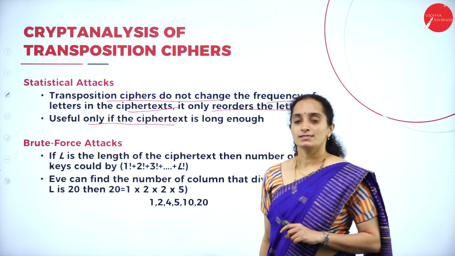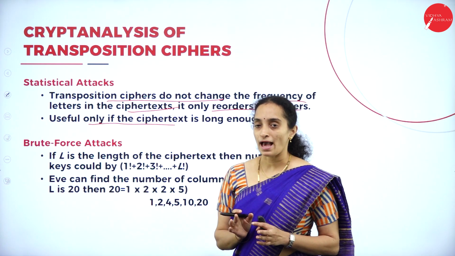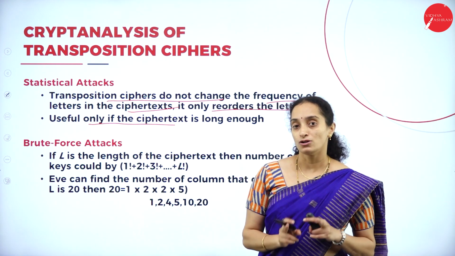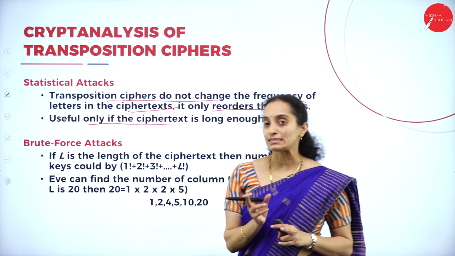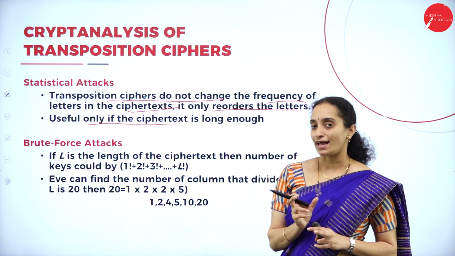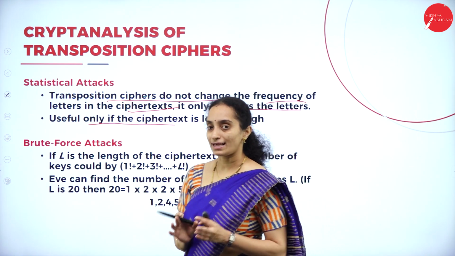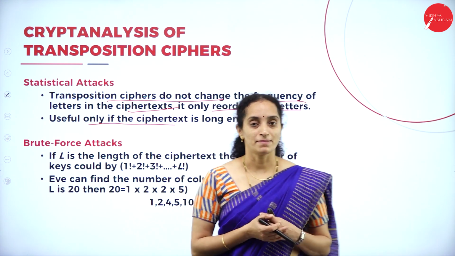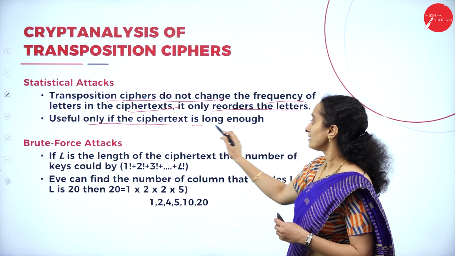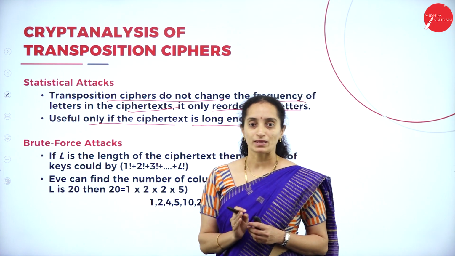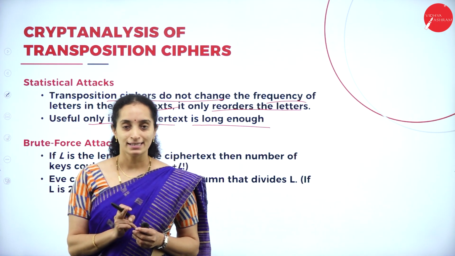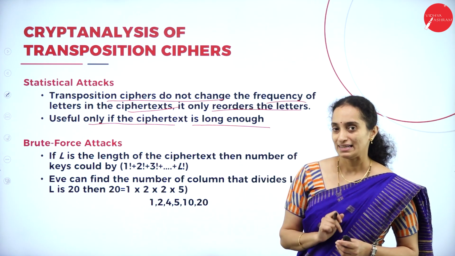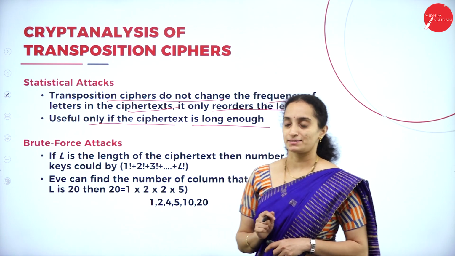So, a statistical attack can happen if the ciphertext is not long. If the ciphertext is shorter, then the adversary can attack the message and can decrypt it. It is difficult if the ciphertext is long enough that he cannot predict the frequency of repetition of a character.